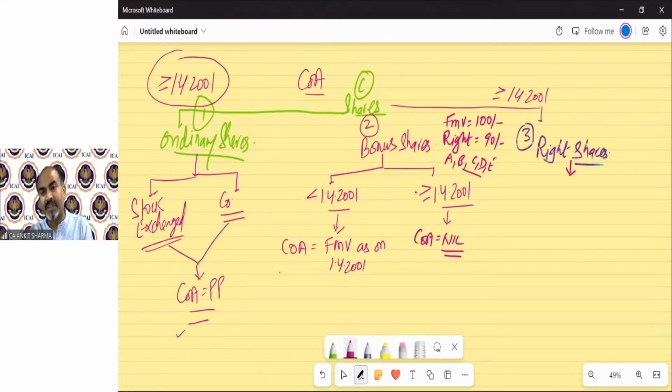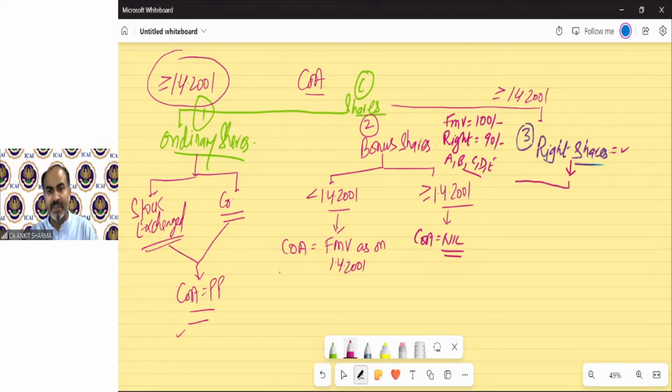So either the existing shareholder will purchase it, or if he says no, then A, B, C, D, anyone can purchase, or proportionately the company can transfer shares to these people. And the right to purchase at 90 is only with the old or existing shareholder. So if he wants to purchase, he can purchase at 90 rupees, or if he wants, he can renounce his right to anyone, A, B, C, D, or any person.